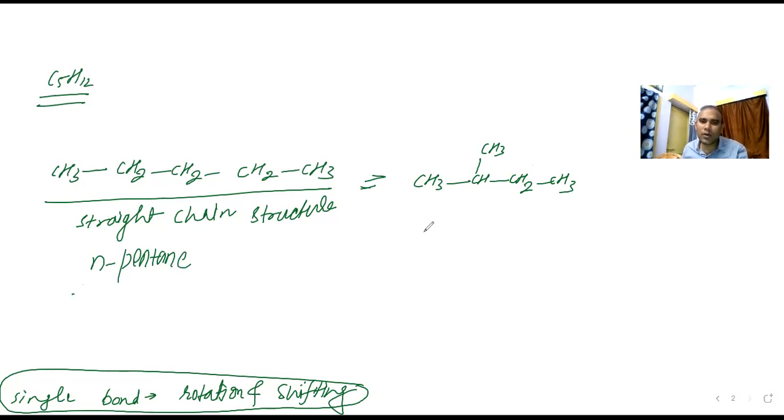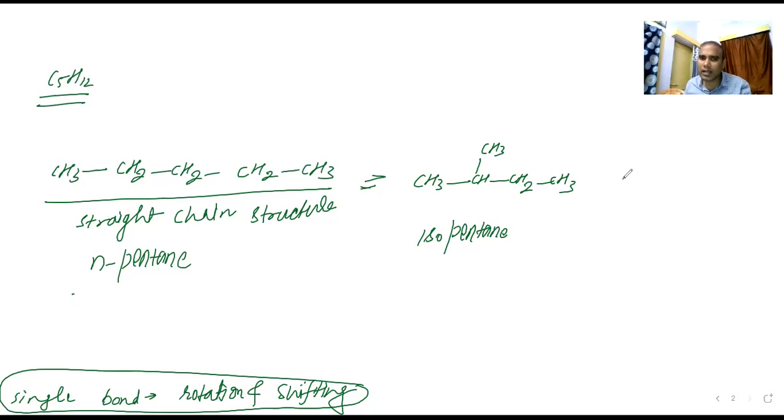This one is known as isopentane. And for the last one, this can be changed into another form: CH3 on this side, again CH3, CH3 on the upper side and CH3 on the downside. This is known as neopentane.